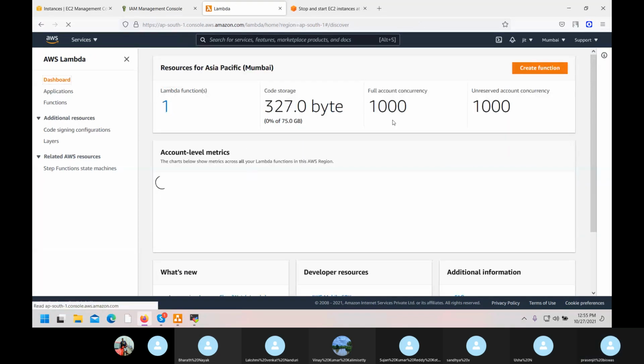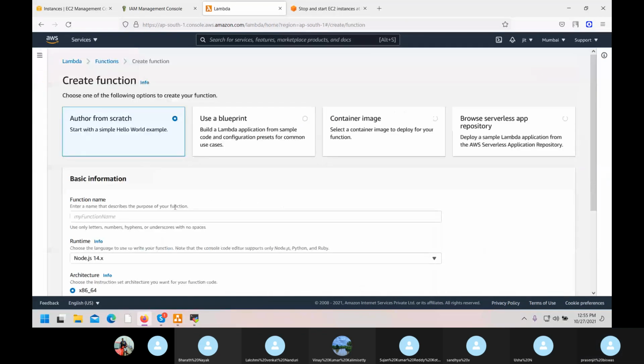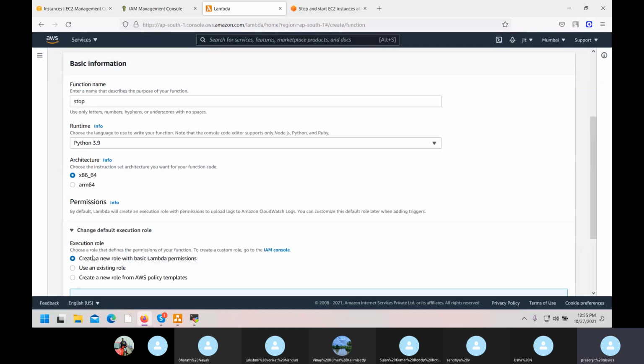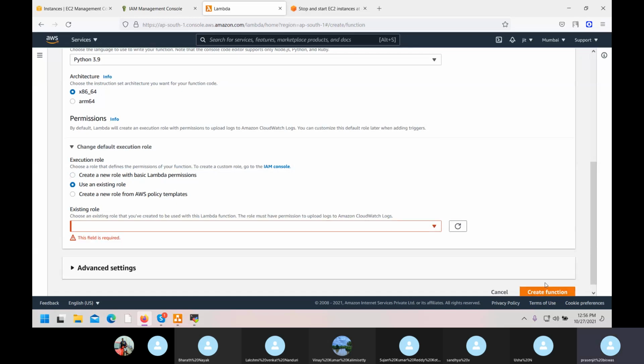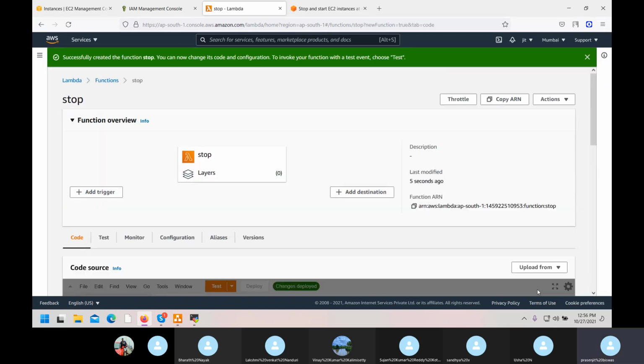Dashboard. Create function. Stop. Change roles, use this. Create function. Okay.